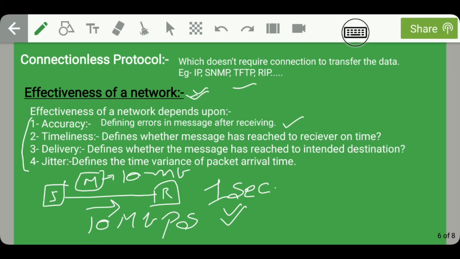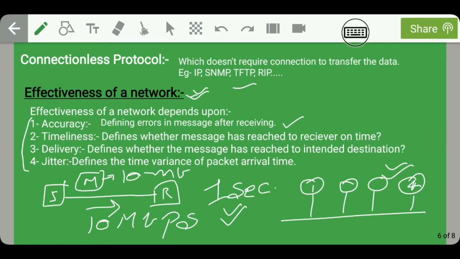Delivery here defines whether the message has reached the intended destination or not. That is, say I had to send the message from node 1 to node 4. Delivery checks whether the message has reached from node 1 to node 4 or not. So if the message has reached the correct IP address, then we can say that our network is effective.